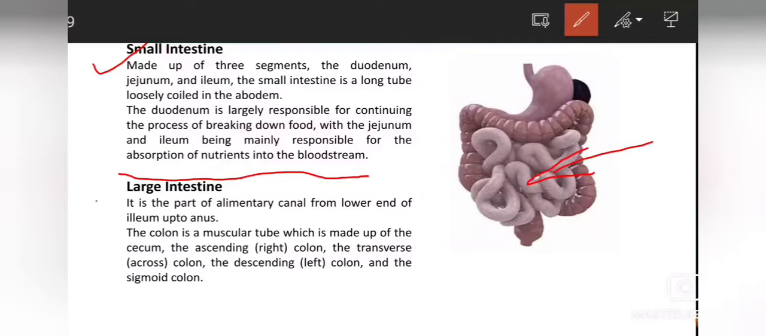After that comes large intestine. It is the part of alimentary canal from lower end of ileum up to anus. So with the help of diagram we'll see which one is the large intestine. This portion is the large intestine. The colon is a muscular tube which is made up of the caecum, the ascending right colon, the transverse colon across, the descending left colon and the sigmoid colon.